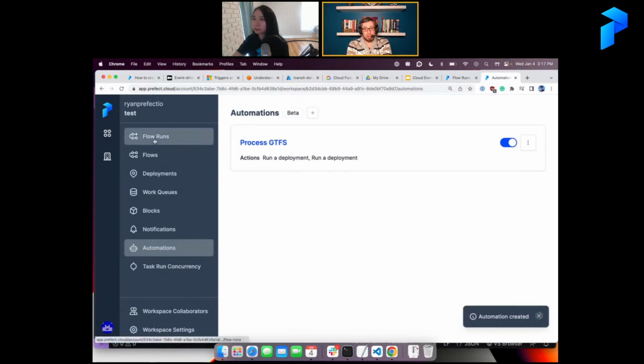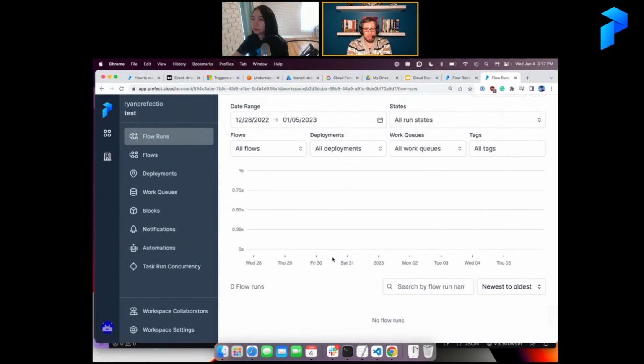So whenever the flow runs successfully now, as soon as it finishes, those two other deployments will be scheduled in parallel, to start at the same time. So I can have these two deployments running in parallel that do two different things to the data that just got dropped into my blob storage container, which is pretty cool, because I could have done that before by manually calling the deployments in my function code, but that's kind of brittle.